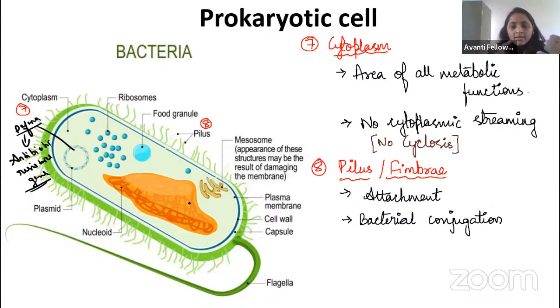Not at all related. And from the plasmid DNA, proteins are produced for the cell's purpose. Without plasmid DNA also our bacterial cell will survive. It will give the antibiotic resistance.